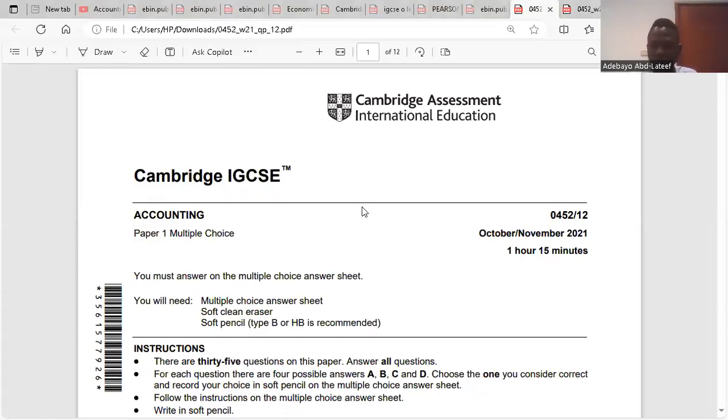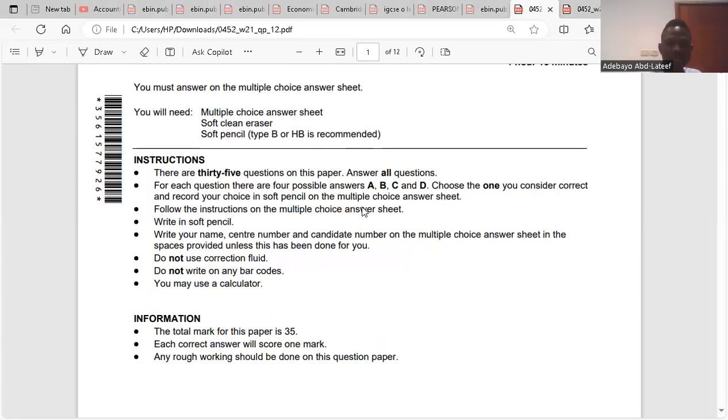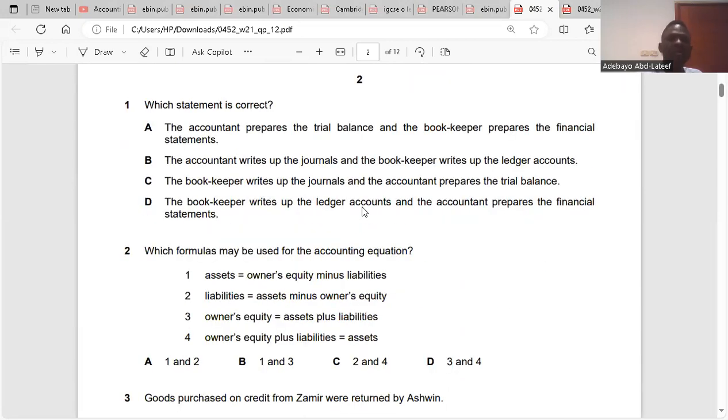Go to Accounting Paper 1 of 2, October/November 2021. The first question: which statement is correct?